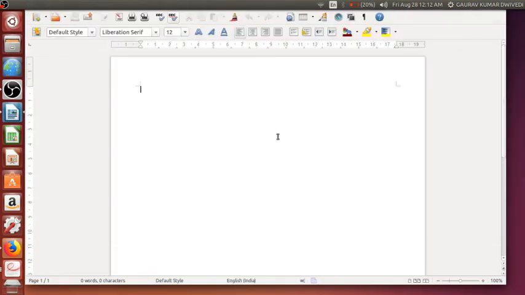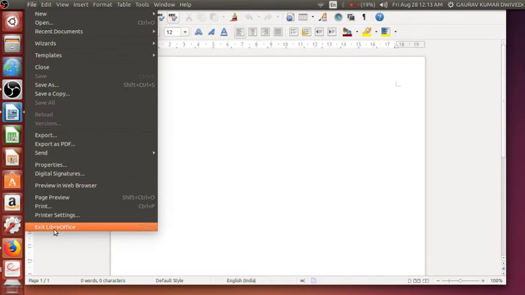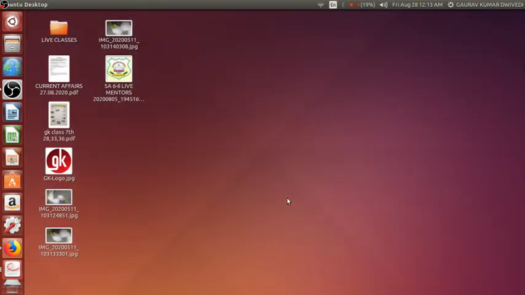If I'm showing you this, if you can see here, this is the same as your Microsoft Word, but the names are different, as well as the format. On the right hand side you will not see anything like minimize, maximize and close. Here also you will not be able to see them. You just have the option to exit either from here or by using the shortcut key.